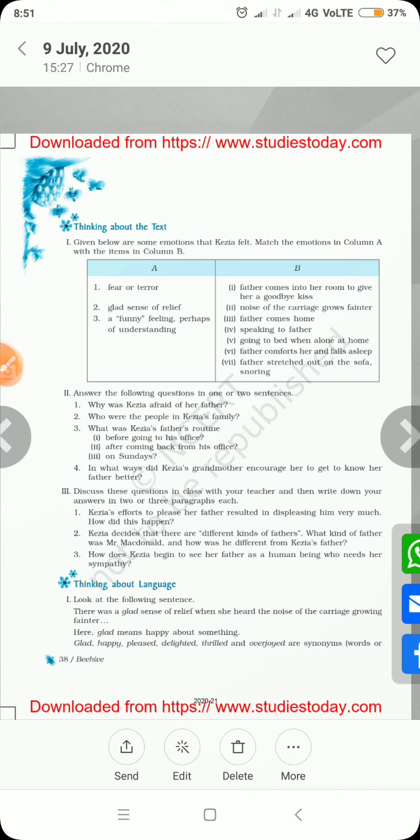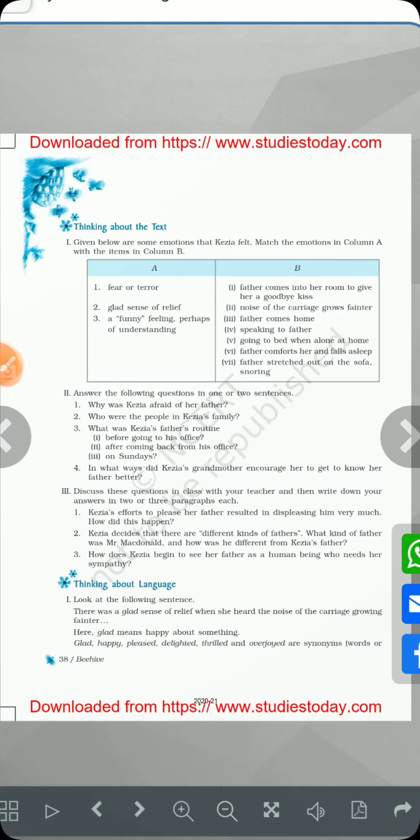So the third question was, what was Kezia's father's routine? First one was before going to his office. What was his routine? The answer could be, before going to his office, her father would give her a casual kiss and in return she would wish him goodbye. Clear? Second part, after coming back from his office, what was his routine? After coming back from his office, he would ask for a cup of tea, newspaper and for his slippers. He would ask Kezia to pull off his boots and take them outside. So once you have done the thorough reading of the chapter, you are smoothly able to get the answers to these questions.